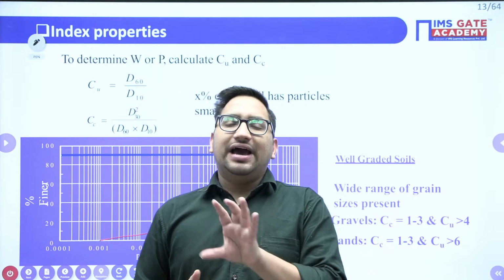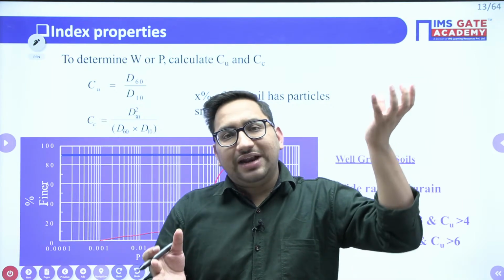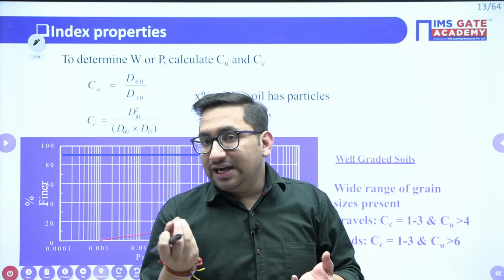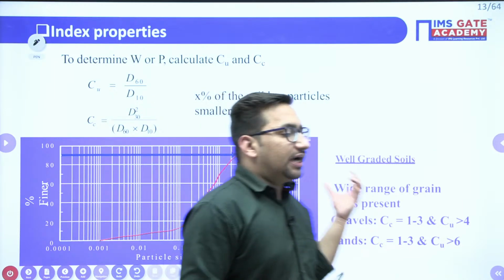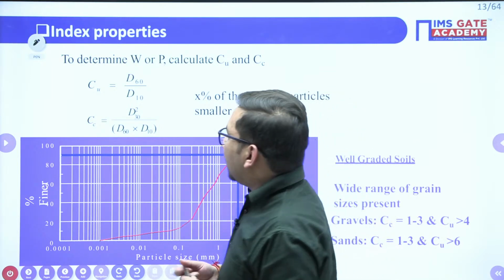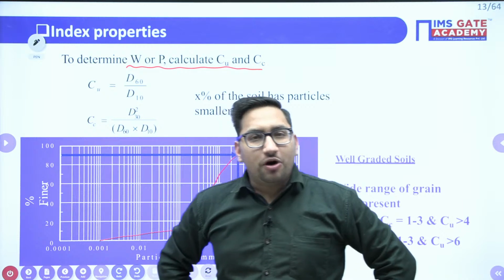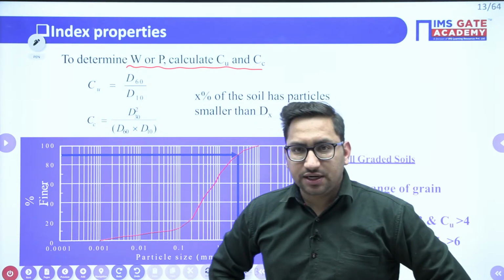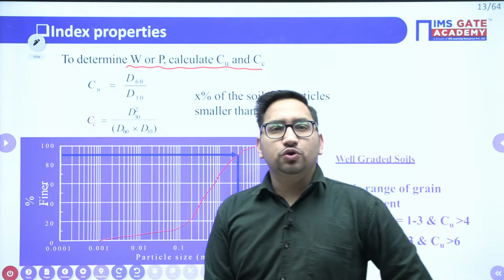If any particular soil has a grading of particle size, having particles of gravel, sand, silt and clay, it will be a well graded soil, right? So by this distribution curve, we can find out whether any particular soil is well graded or not. Also, the main important thing for us is the analytical method, right? Based on the formulas also we can say if any particular soil is well graded or poorly graded. For that, we use two parameters. What are those two parameters?